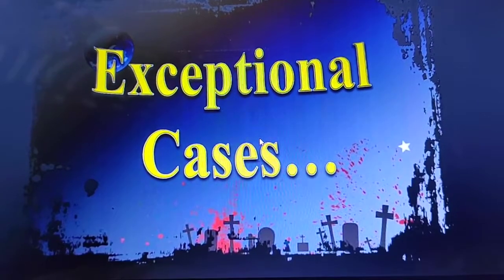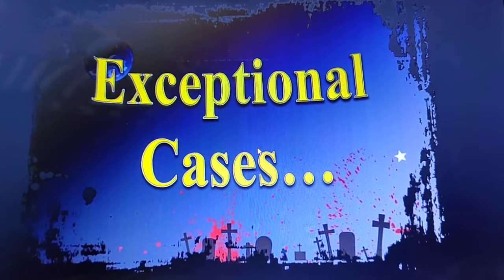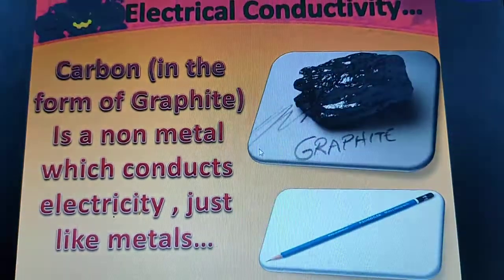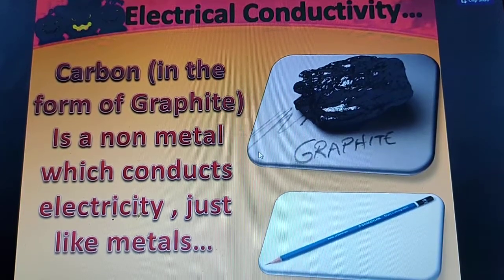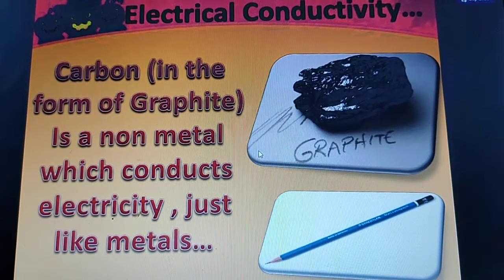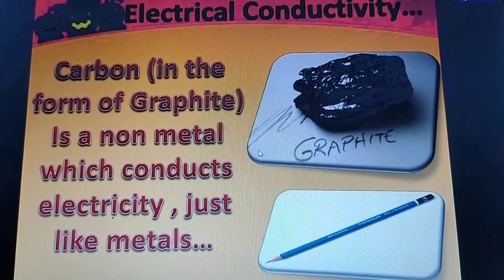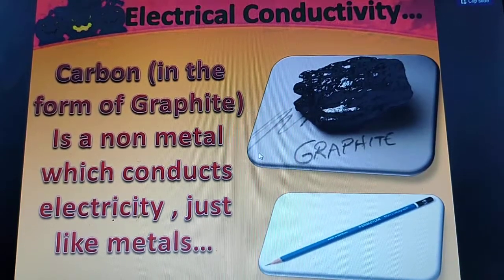Now let's see the exceptional cases. Though we have discussed the exceptions already, let's see them once more. Electrical conductivity: carbon is a non-metal, so what is its electrical conductivity? It is a bad or poor conductor of electricity.